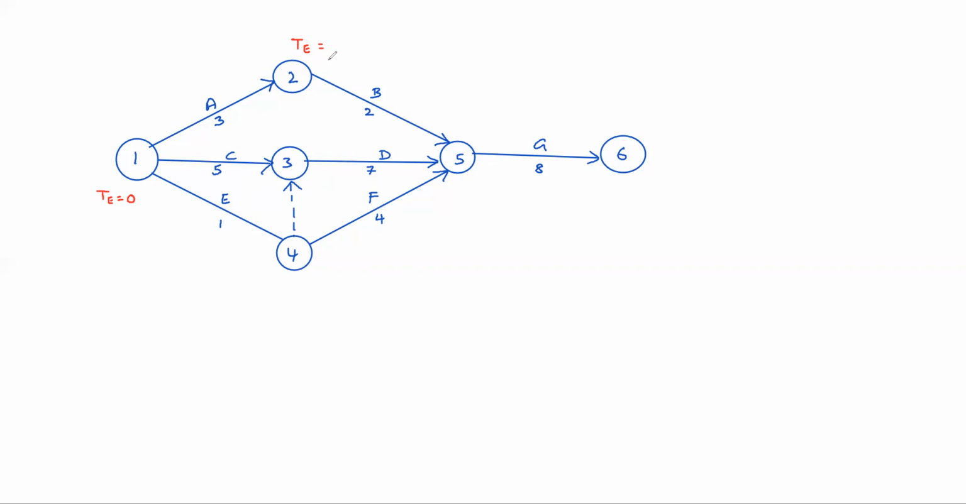It is 0 plus 3, so 3. Only one arrow is leading towards 2, so no need to worry, directly 0 plus 3. For event 4, TE, the earliest event occurring time, here also only one arrow is leading. So obviously 0 plus 1 is 1. That is the earliest event occurring time of 4.